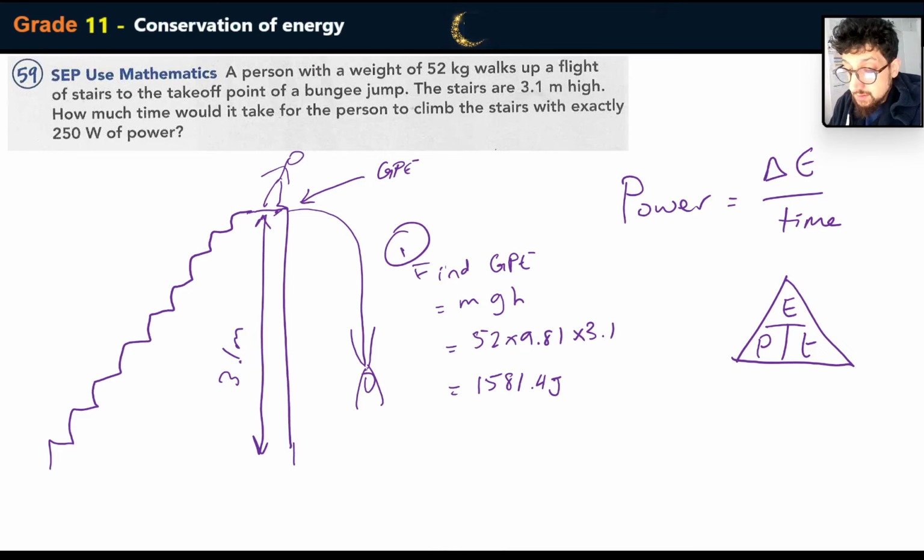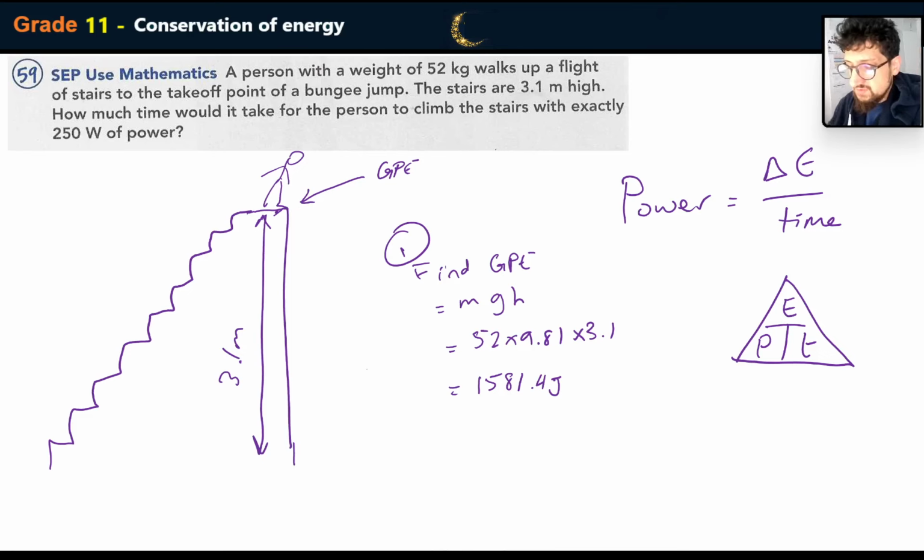And yeah, then what we're trying to find is how much time it takes to climb the stairs with exactly 200. Oh, I thought they were going to ask about the cord and the elastic potential energy and whatever. They just want to know how much time it takes for them to climb the stairs.